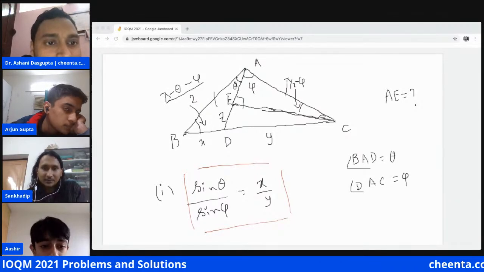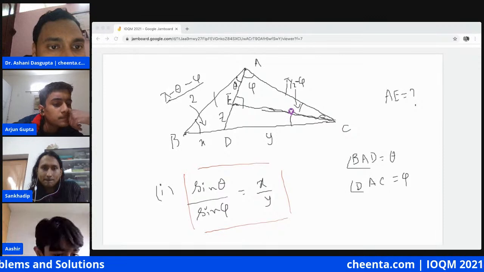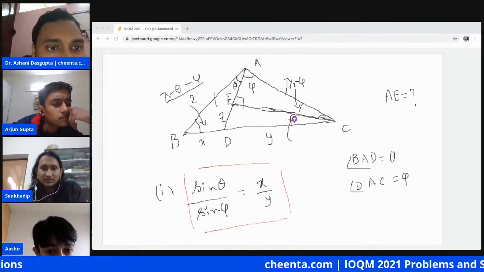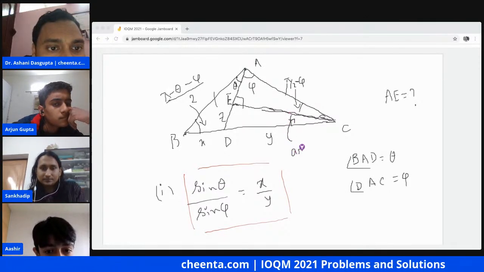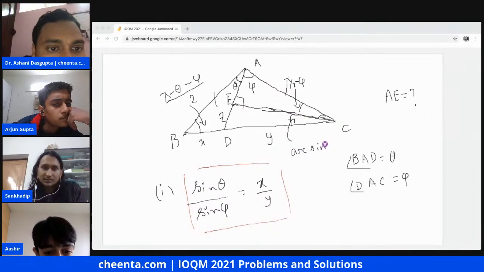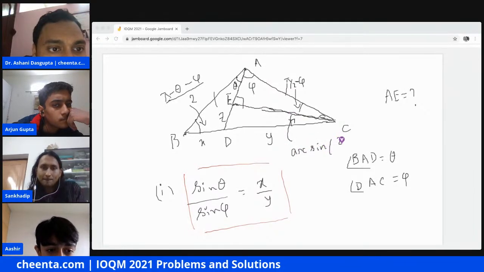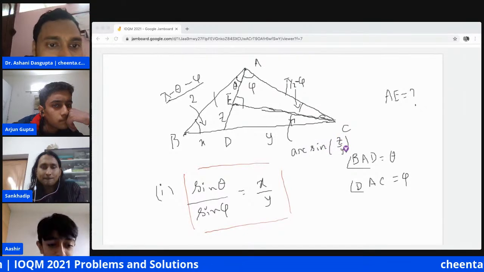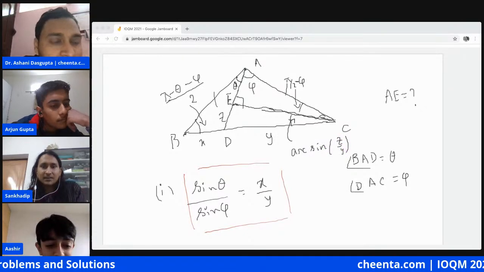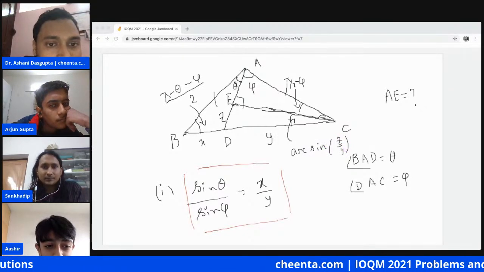And this one here should be sine inverse z by y. Hence, board number 9.